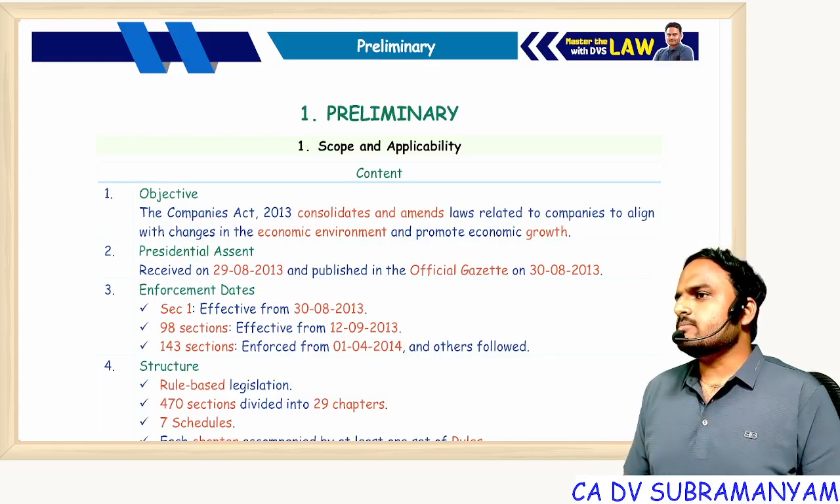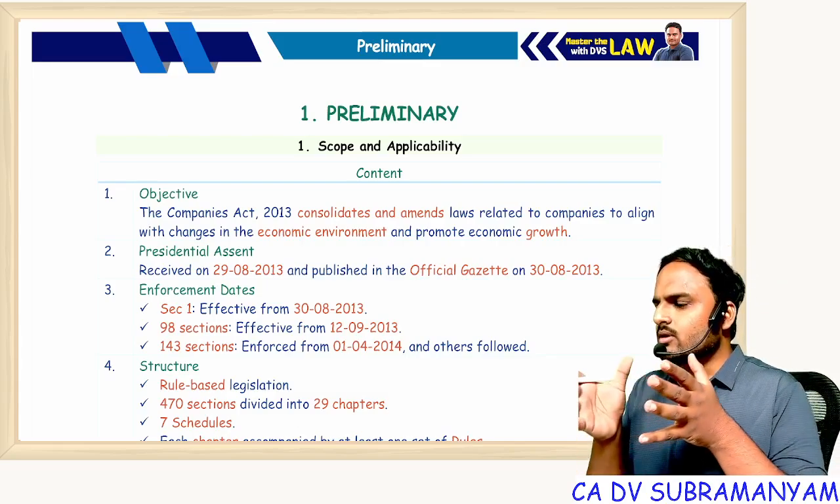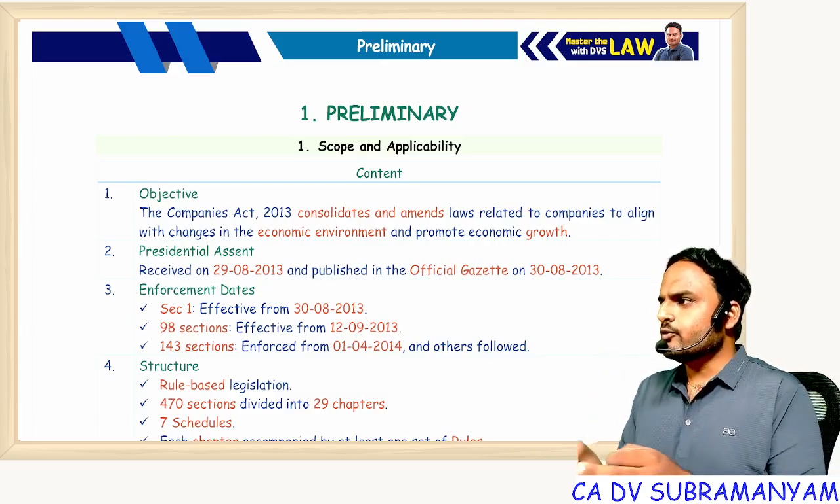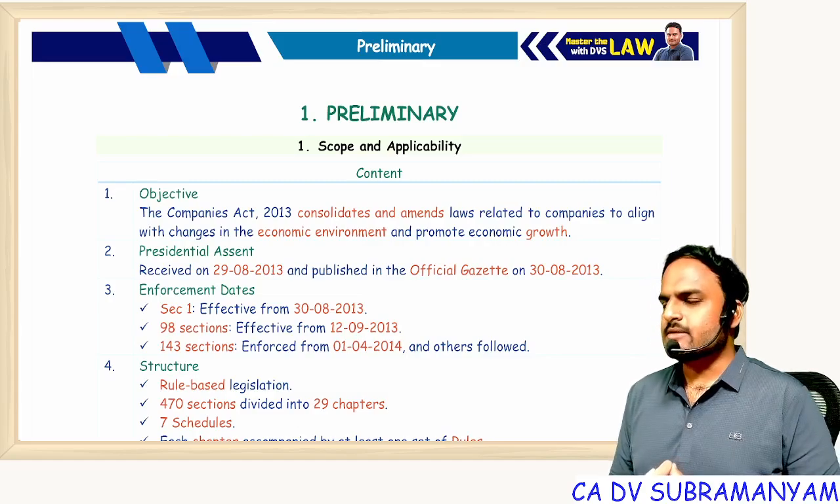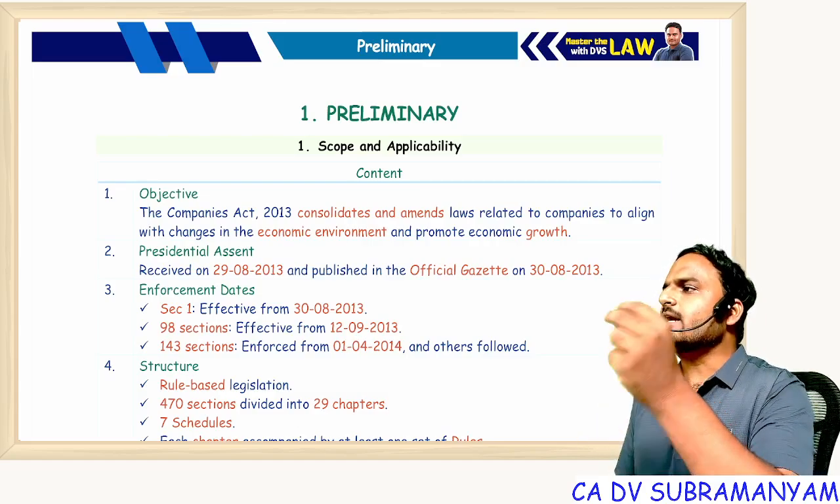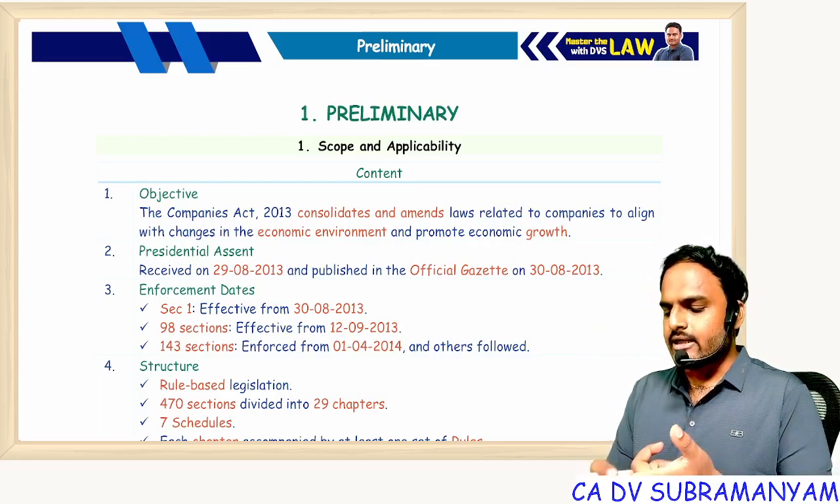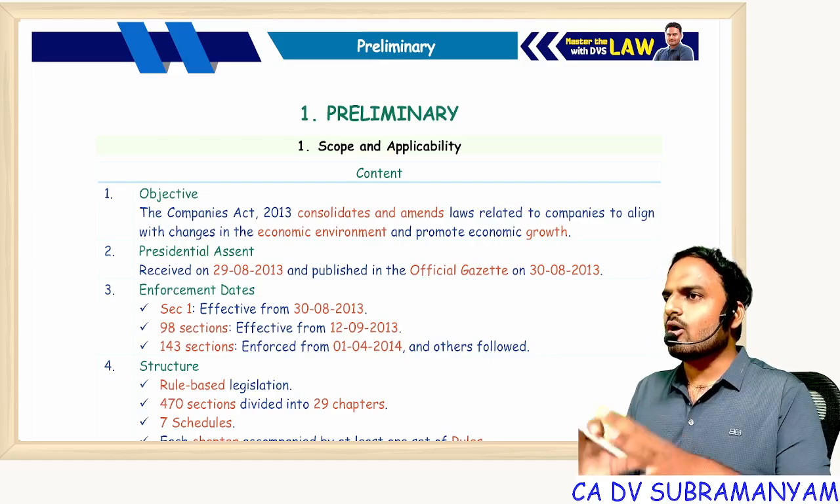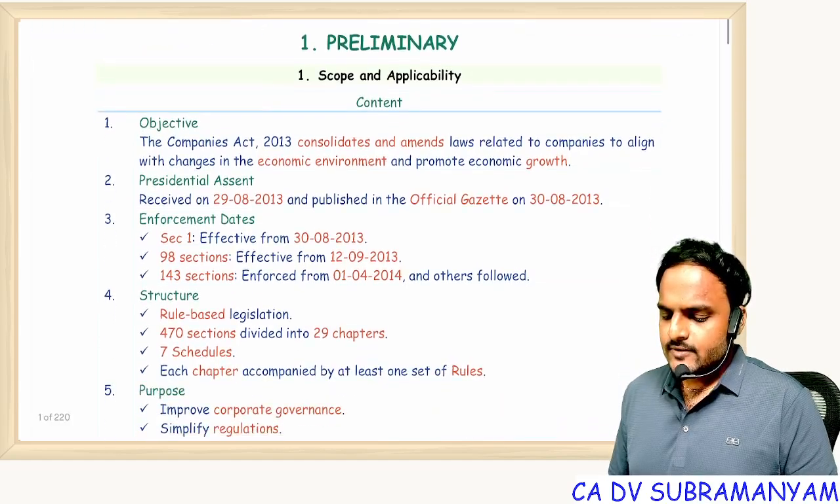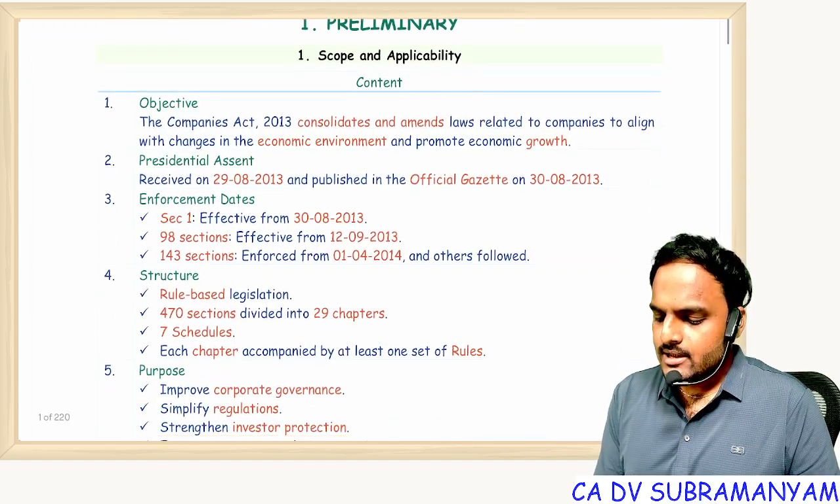In this chapter, we discuss generally about applicability of Companies Act and few definitions. So simply section 1 and not complete section 2, but in section 2, material definitions. What is a private company? What is a public company? What is a small company? All those topics I'll discuss with you. Understood? So coming to preliminary chapter, first one is scope and applicability.